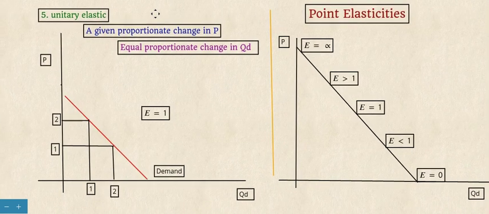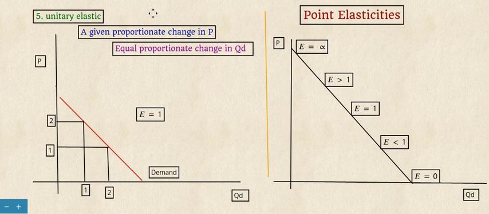Then there is another term, that is unitary elastic. Unitary means equal or the same, or unit means 1. So a given proportionate change in price will result in an equal proportionate change in the quantity demanded.